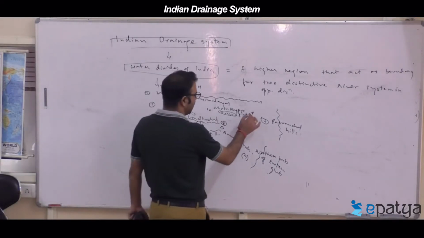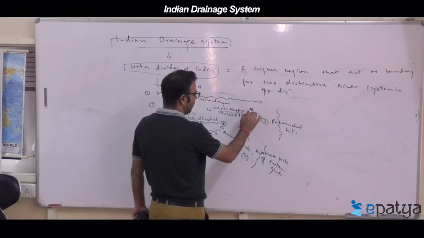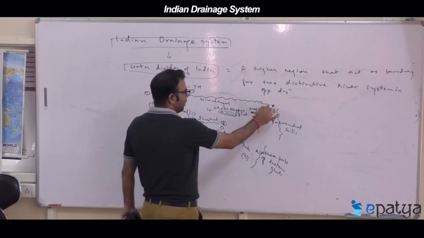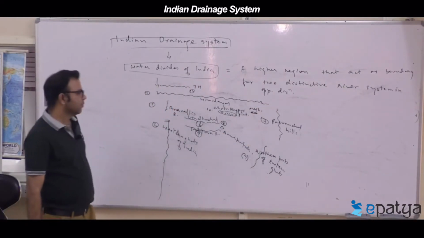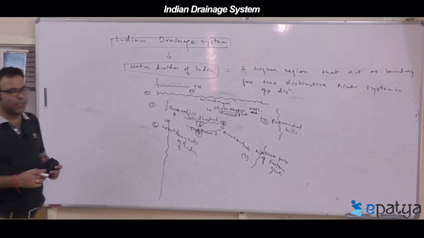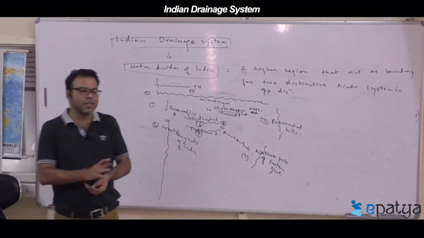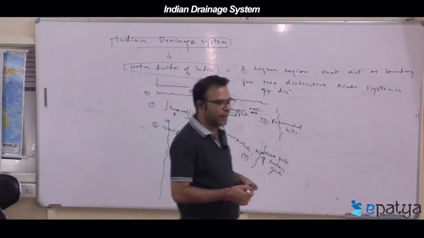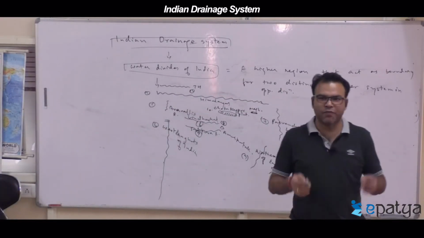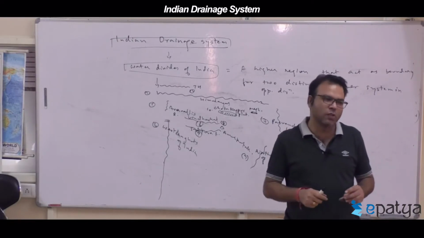Then a few also emerge from the Meghalaya plateau. So these are the few water divides of India. Try to understand from where the water starts moving in different directions. Remember these 10, 11 features, and your work could be done.